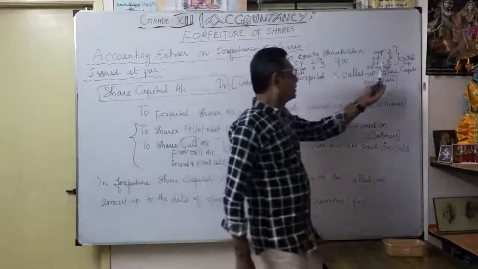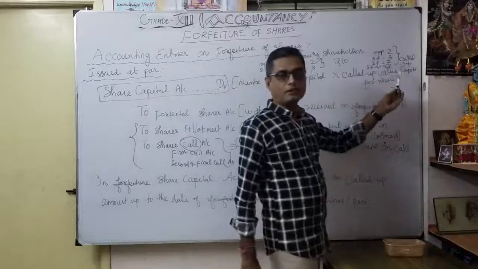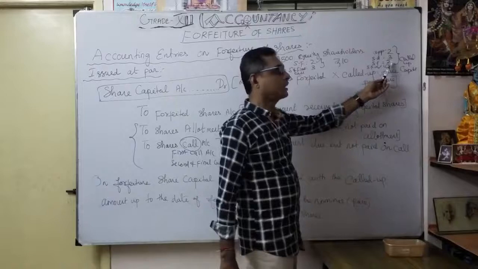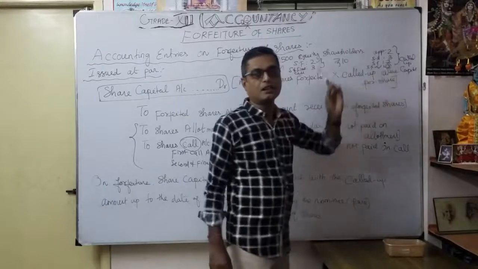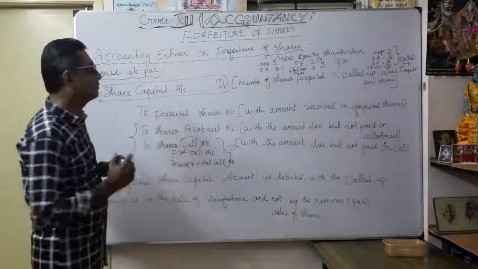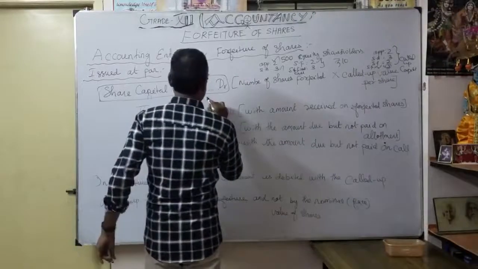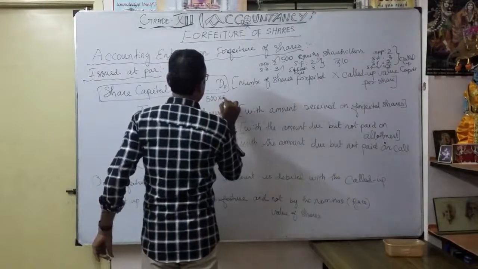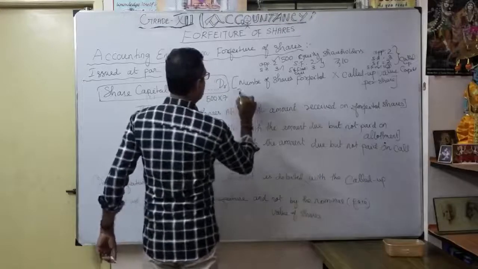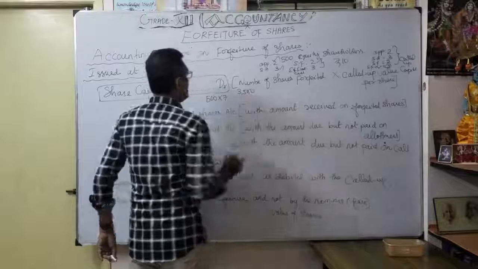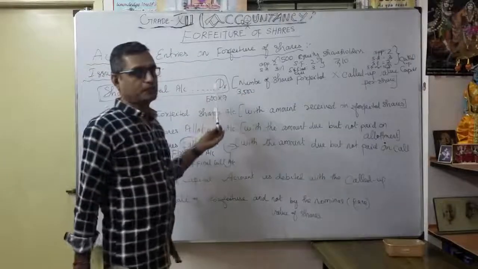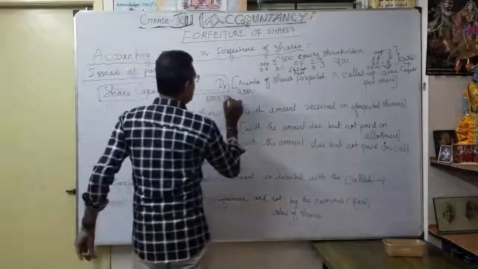And up to the calls, what will happen? The company will call up to share first call, it is called up capital. So that money is going to be debited here. For example, 500 shares, we called up to how much? 7 rupees. So I debited here 3,500. So my share capital is going to reduce by 3,500, for 500 shares, up to called up capital.